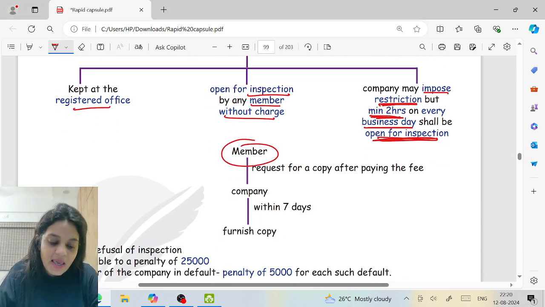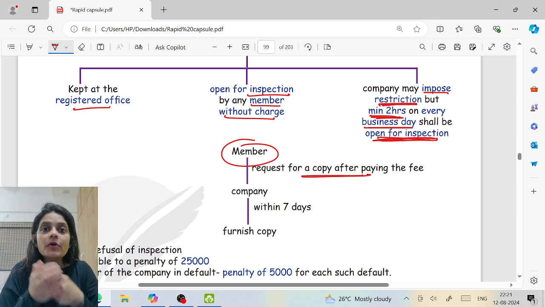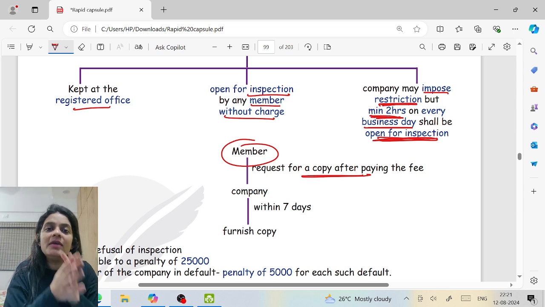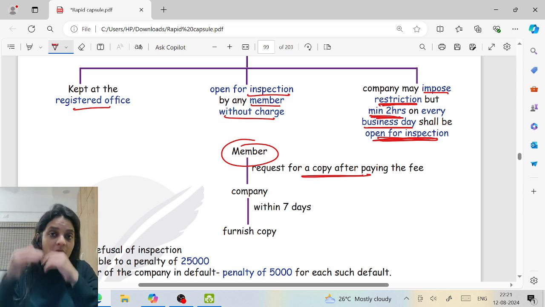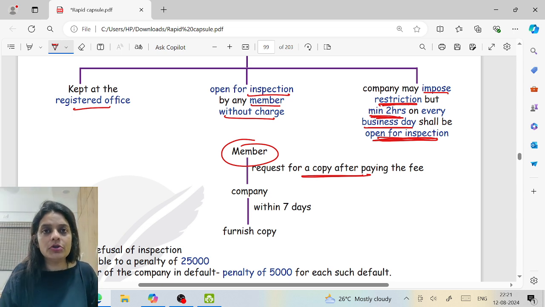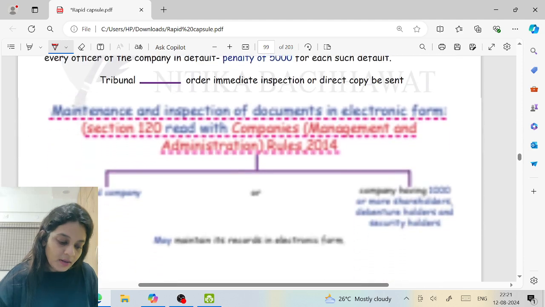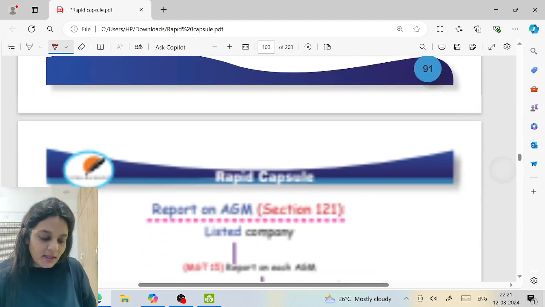Can a member take a copy? Yes. Can he say, let me take the minute book, I'll get it xeroxed and get back? No. You have to request the company, please company give me a copy of these pages. When you make a request, company will within 7 days give you the copy. Who should bear these expenses? Obviously you should bear. So you have to pay the company and the company cannot charge you more than 10 rupees per page. So with this, we are done with this.